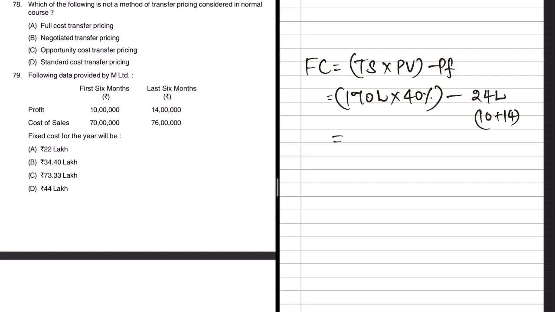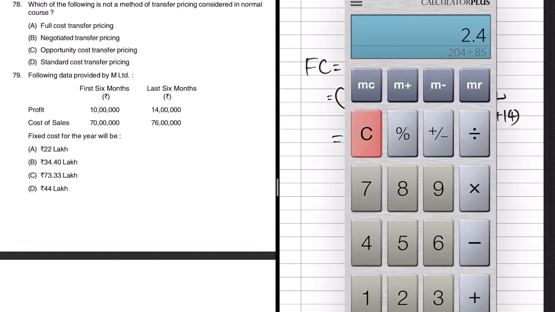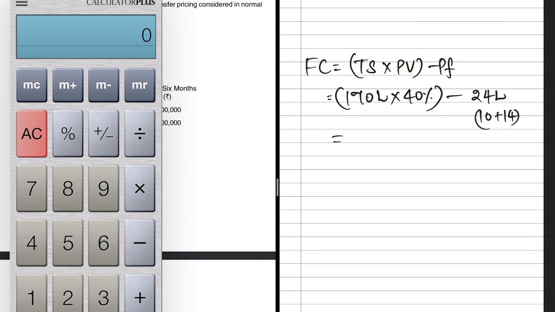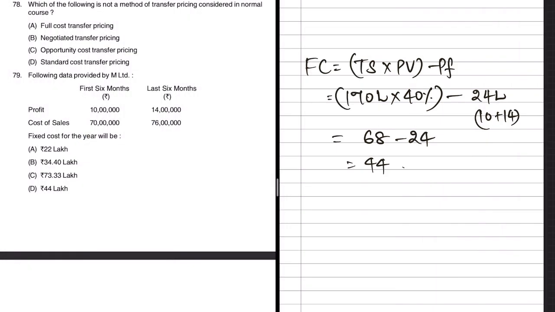So now we have to do this math. 170 lakhs, which is nothing but the total sales, multiplied by PV ratio. 170 into 40%, which is nothing but 68 minus 24. So that will be our fixed cost. So let us say 44 is in the option. Of course, yes, this is option D. So 44 lakhs is our answer.